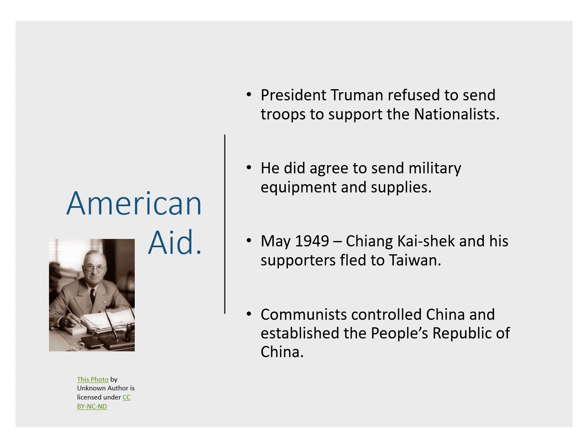All right, American aid. President Truman refused to send troops to support the nationalists. You can also see his picture towards the bottom of the left-hand side of the screen there. He did agree to send military equipment and supplies. In May 1949, Chiang Kai-shek and his supporters fled to Taiwan. Communists controlled China and established the People's Republic of China.